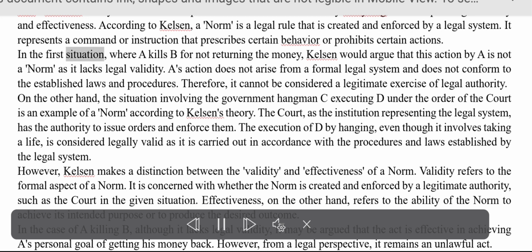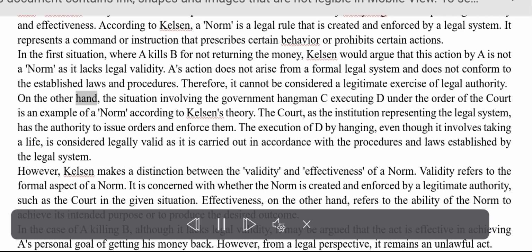In the first situation, where B is accused for not returning the money, Kelsen would argue that this action is not a norm, as it lacks legal validity. The action does not arise from a formal legal system and does not conform to the established laws and procedures. Therefore, it cannot be considered a legitimate exercise of legal authority.